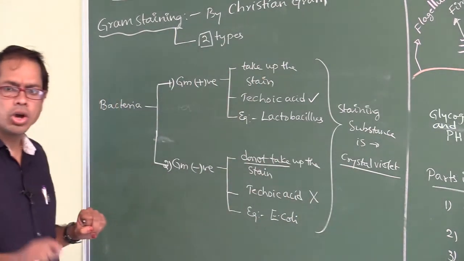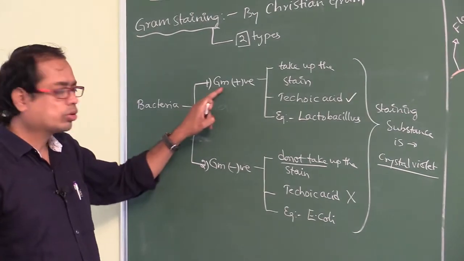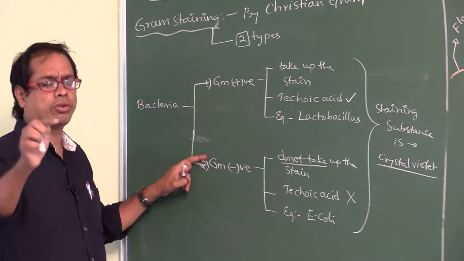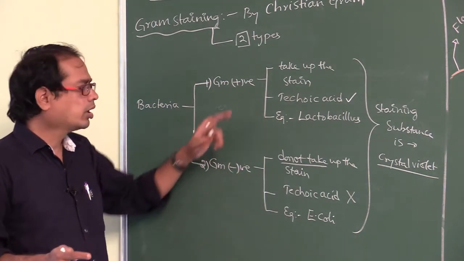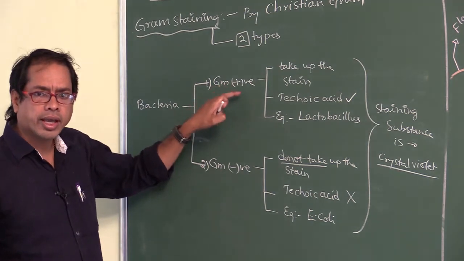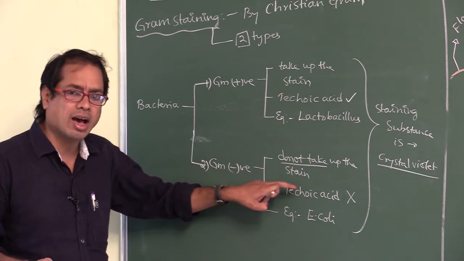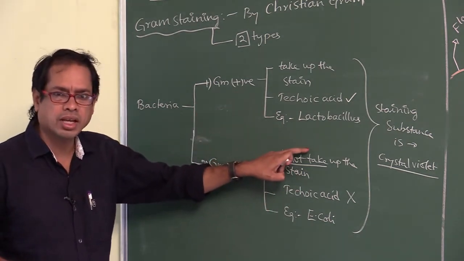So based on staining, number of types of bacteria means 2 types. Which can take up the stain are called gram positive, which do not take up the stain are called gram negative. Gram positive teichoic acid is present, gram negative teichoic acid is absent. Example for gram positive means lactobacillus.